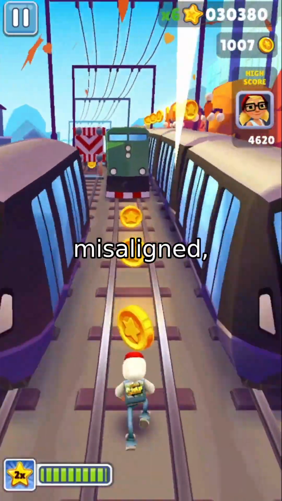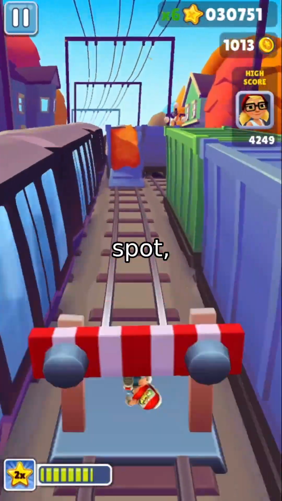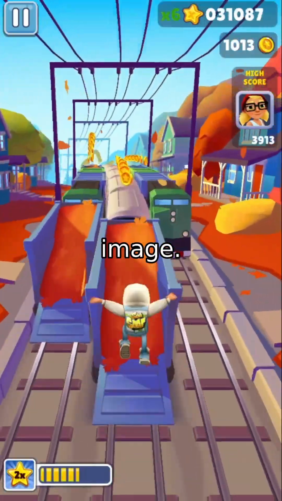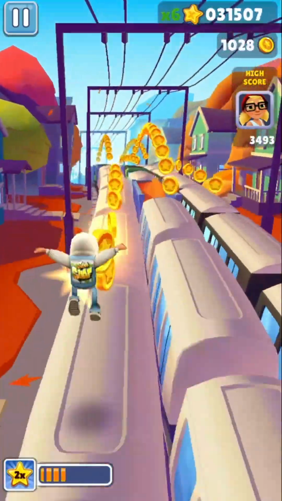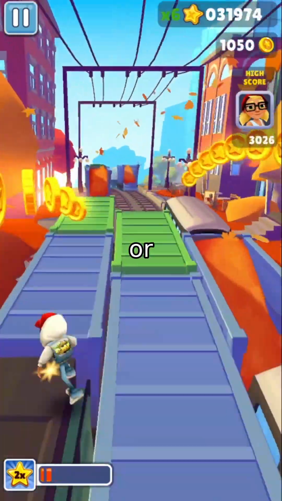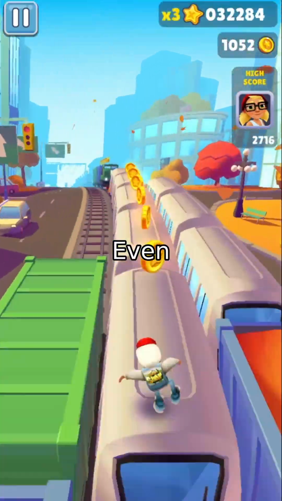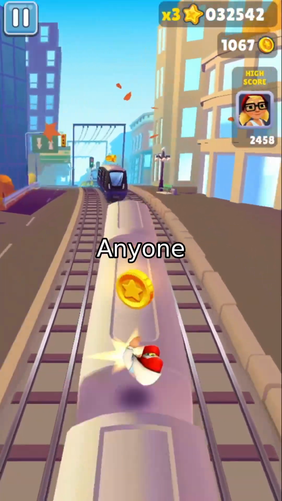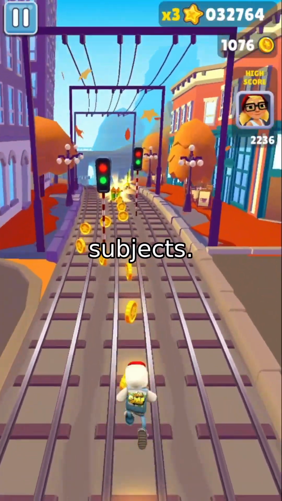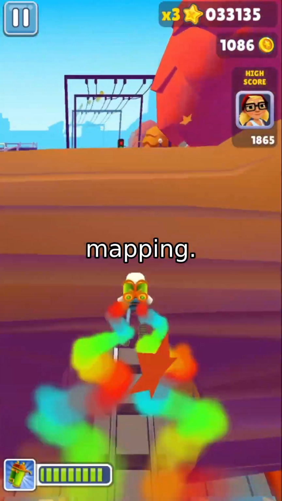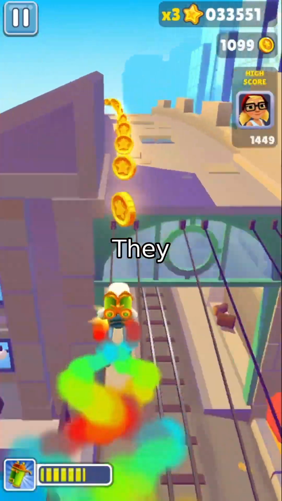So when the input is misaligned, it hallucinates a new person in the right spot, ignoring the actual characters in the image. The result: identity confusion, motion misassignment, or entire subjects left unmoved. Even the best models today, like Animate Anyone or Stable Animator, struggle beyond two subjects. They're built for one-to-one mapping. Scale them up. They break.